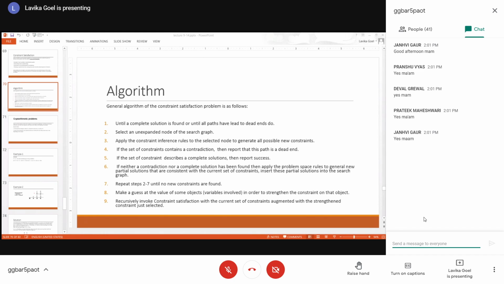So this is important, the step number 8. When you are not able to generate any more new constraints from the existing set of constraints, then you make a guess at the value of some variables involved in the constraints, and then you again keep on generating new constraints from that state onwards until you reach the final set of constraints. So this is basically the algorithm for constraint satisfaction.